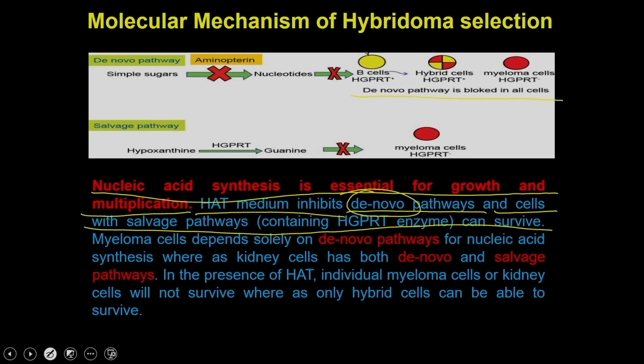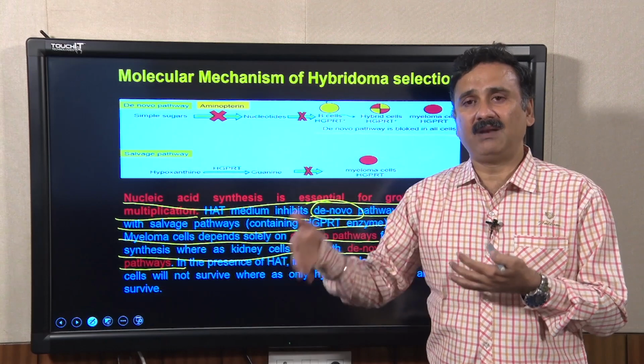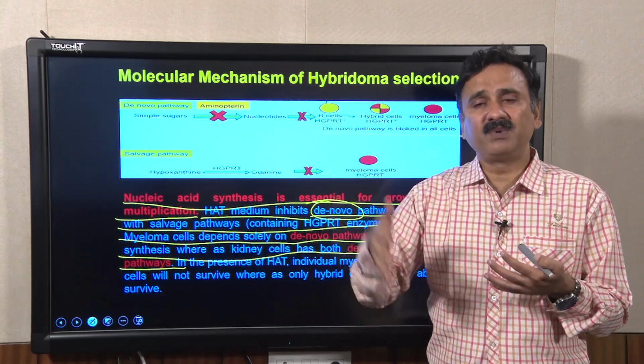Myeloma cells depend solely on the de novo pathway for nucleic acid synthesis, whereas the spleen cells have both the de novo as well as the salvage pathway, which means the myeloma cells cannot run the salvage pathway, and they are not going to run their metabolism until they have a supply of nucleotides from other sources. Because the de novo pathway is already blocked, they cannot go with the salvage pathway, because that is not present in these cells.